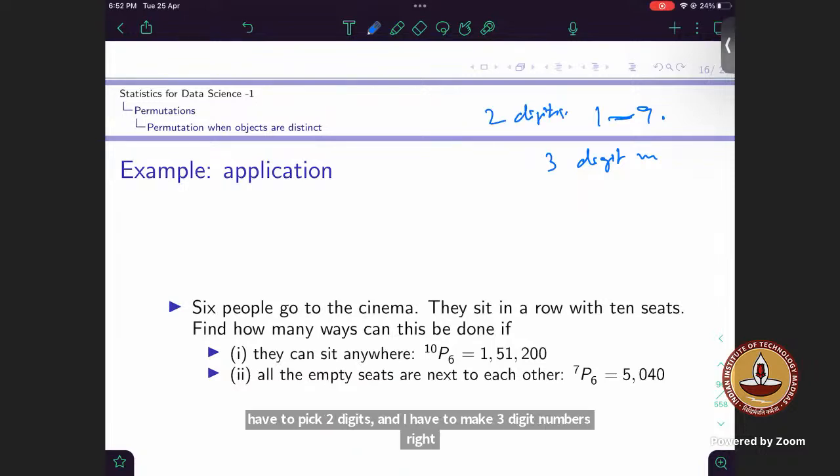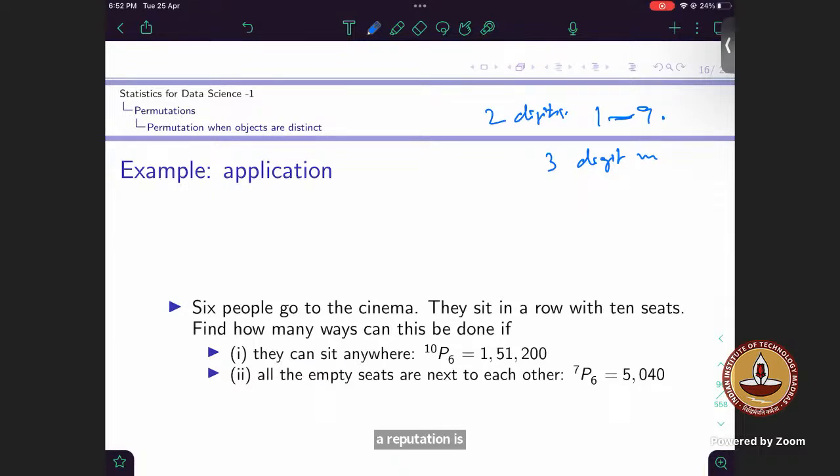Yes, sir. And it is saying that repetition is allowed. So the question was: how many 3-digit numbers can you make using 2 different digits from 1 to 9?